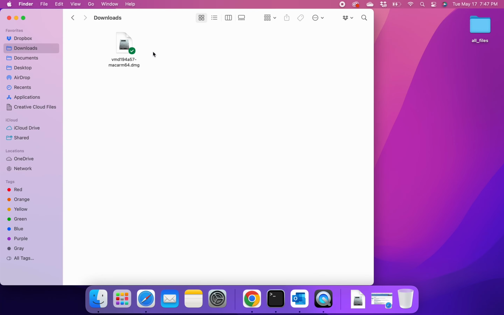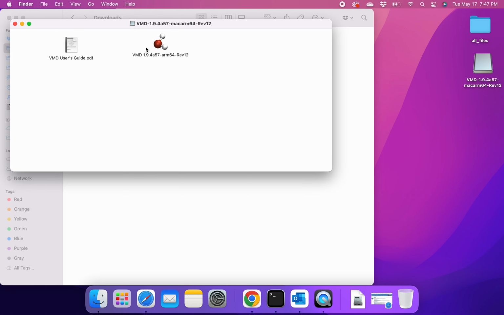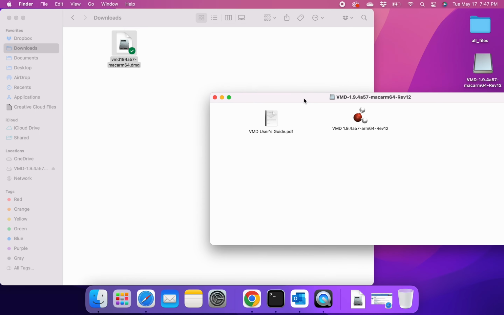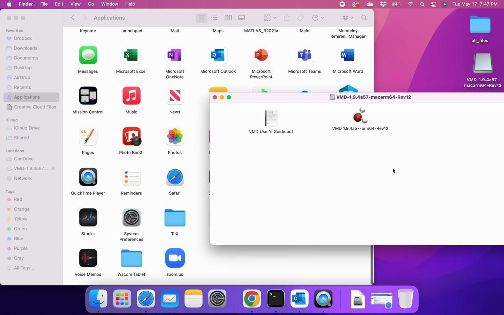Now moving to the Downloads folder, we have the downloaded VMD disk image. Click to open the disk image. To install VMD on your machine, move the VMD application from the disk image to the Applications folder on your Mac.